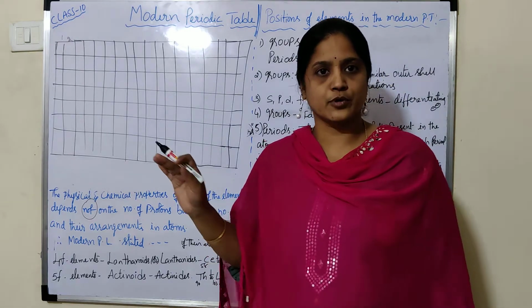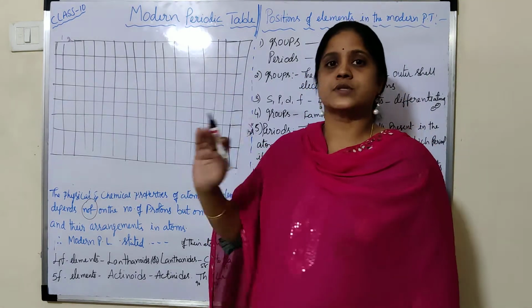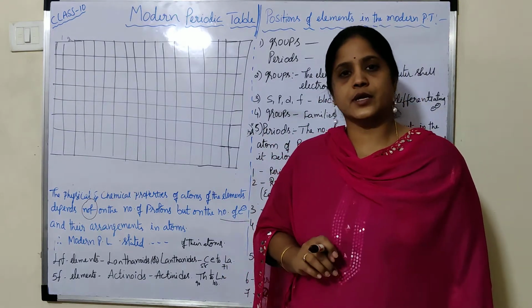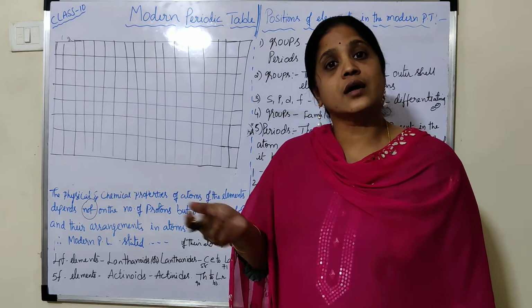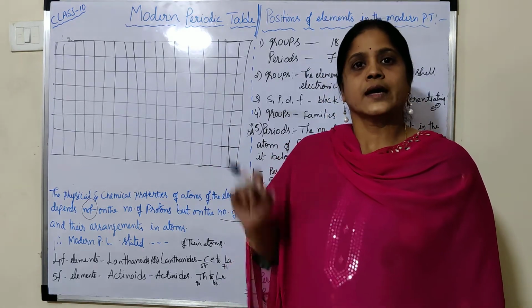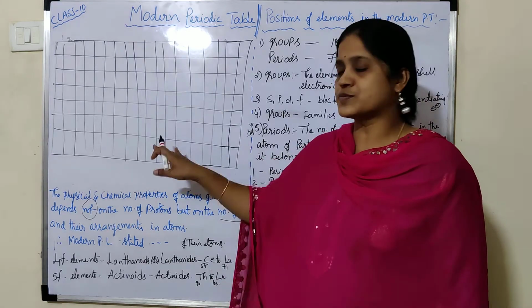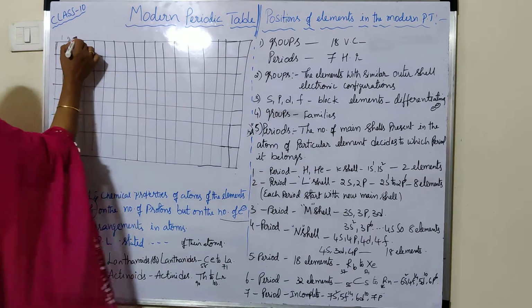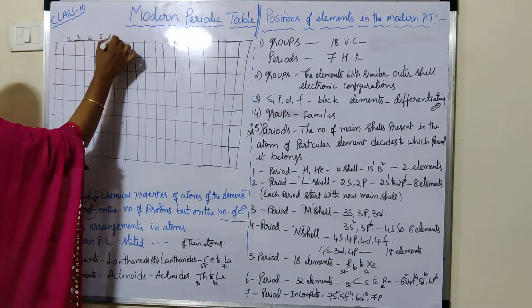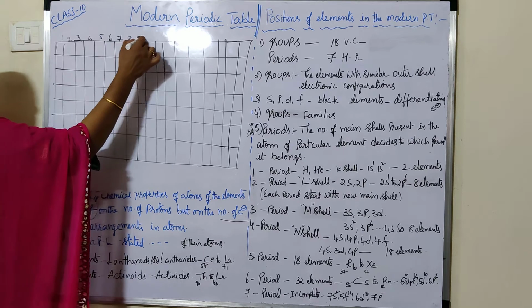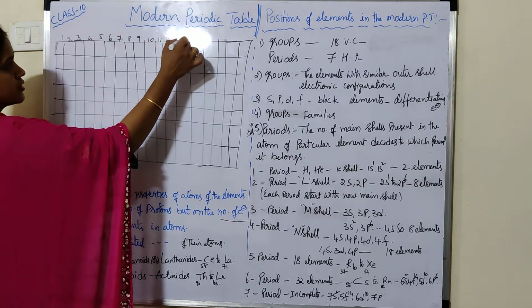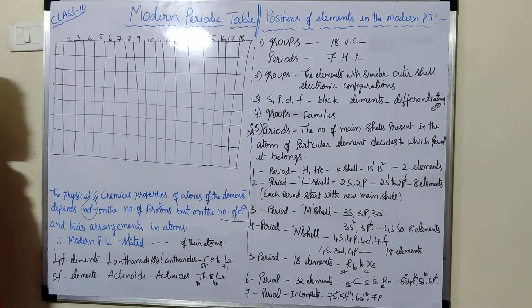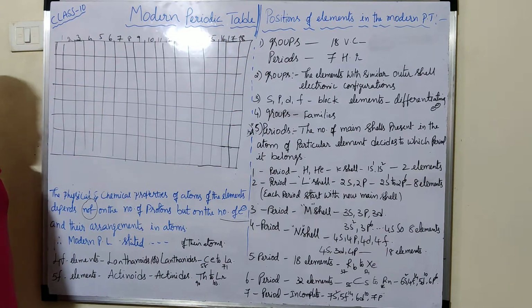The names of these groups are denoted with Arabic numbers, whereas earlier in the Mendeleev periodic table they were denoted with Roman numbers. Here they are denoted with Arabic numbers, that is 1, 2, 3, 4, 5, 6, 7, 8, 9, 10, 11, 12, 13, 14, 15, 16, 17 and 18 groups. There are no subgroups.